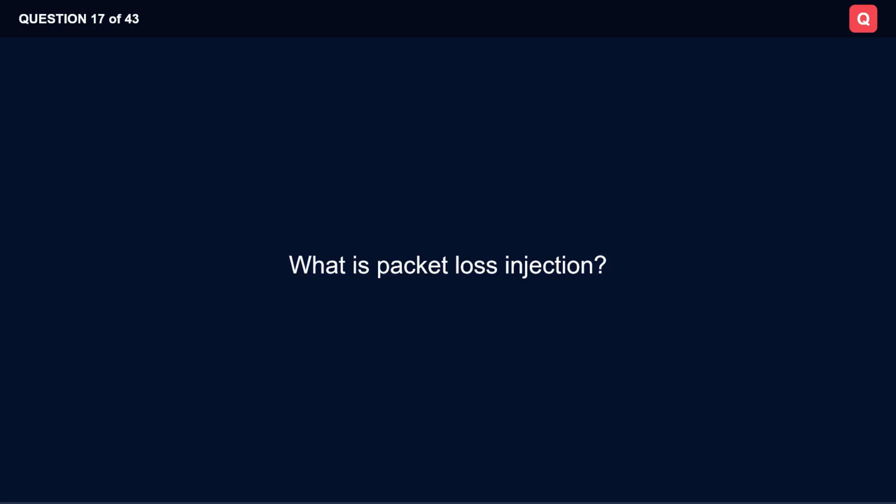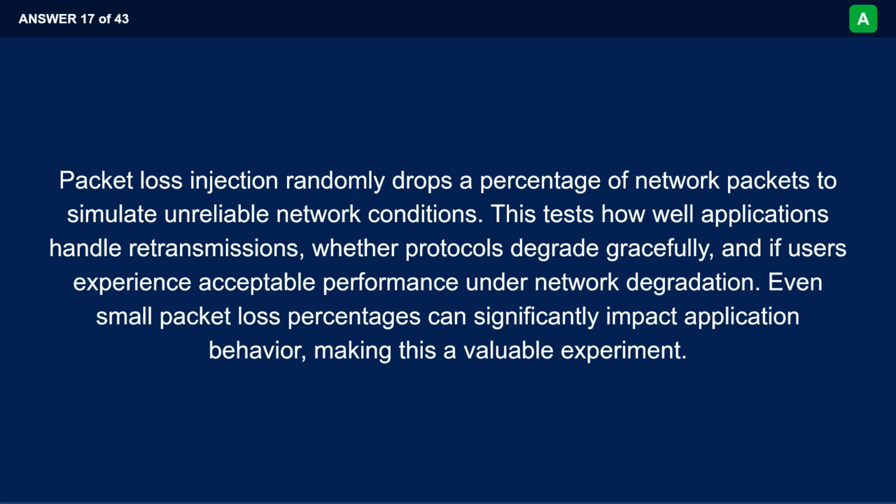What is packet loss injection? Packet loss injection randomly drops a percentage of network packets to simulate unreliable network conditions. This tests how well applications handle retransmissions, whether protocols degrade gracefully, and if users experience acceptable performance under network degradation. Even small packet loss percentages can significantly impact application behavior, making this a valuable experiment.